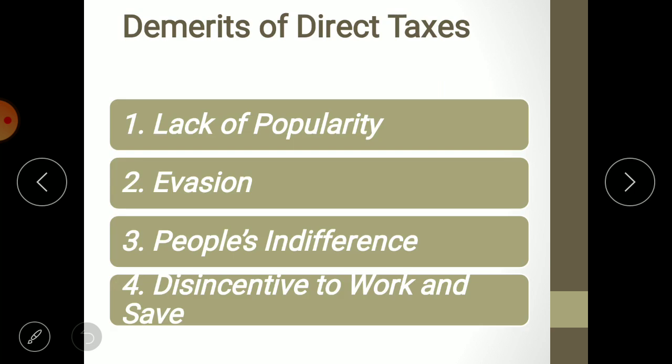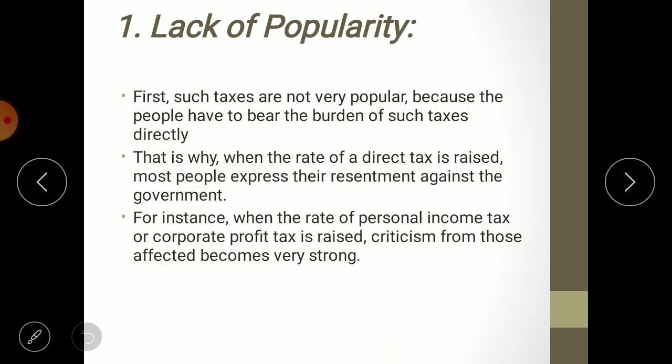Now let us see the demerits of direct taxes. There are 4 demerits. First one is lack of popularity. Second one is evasion. Third one is people's indifference. And the fourth one is disincentive to work and save. Now let us see in detail. First one, lack of popularity.